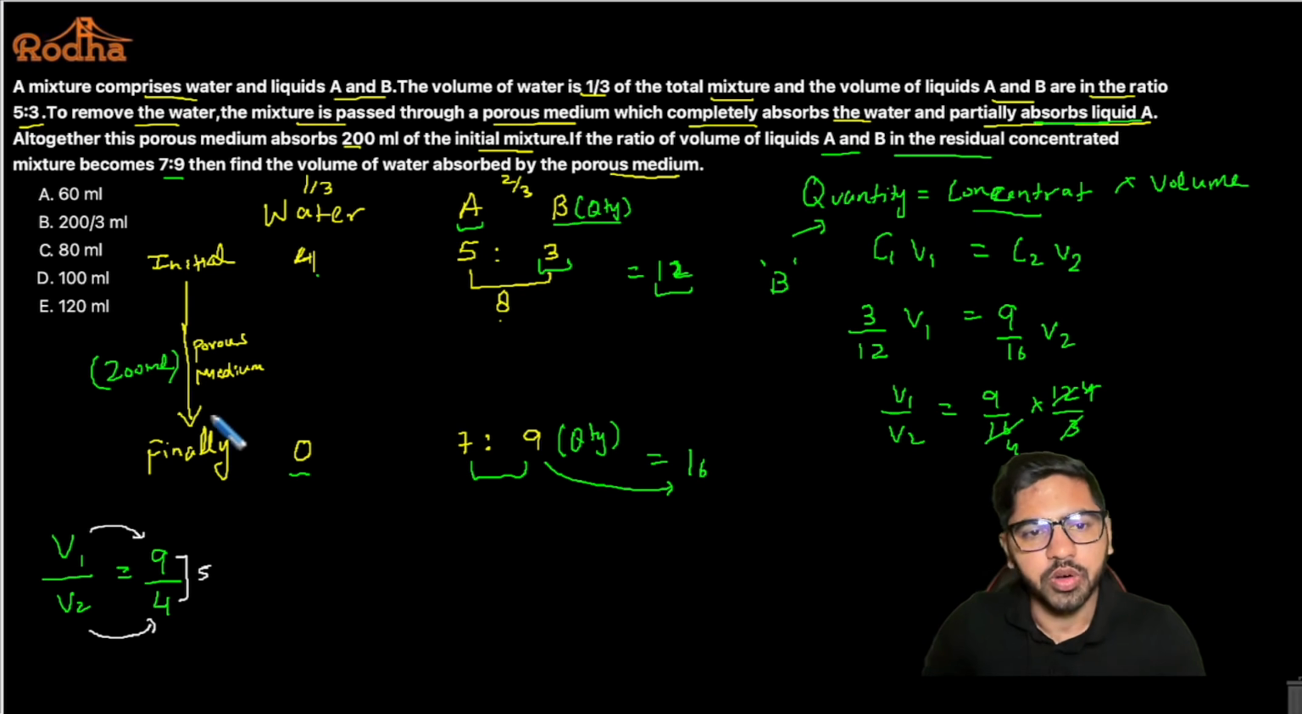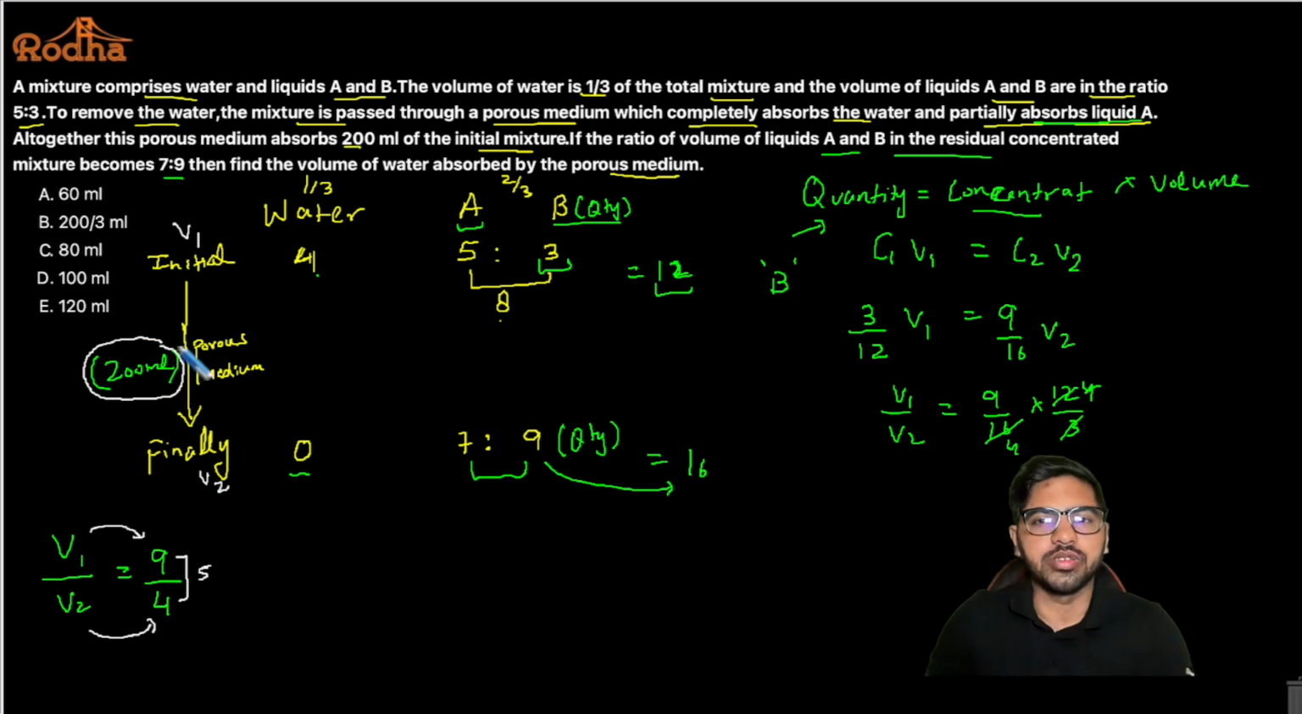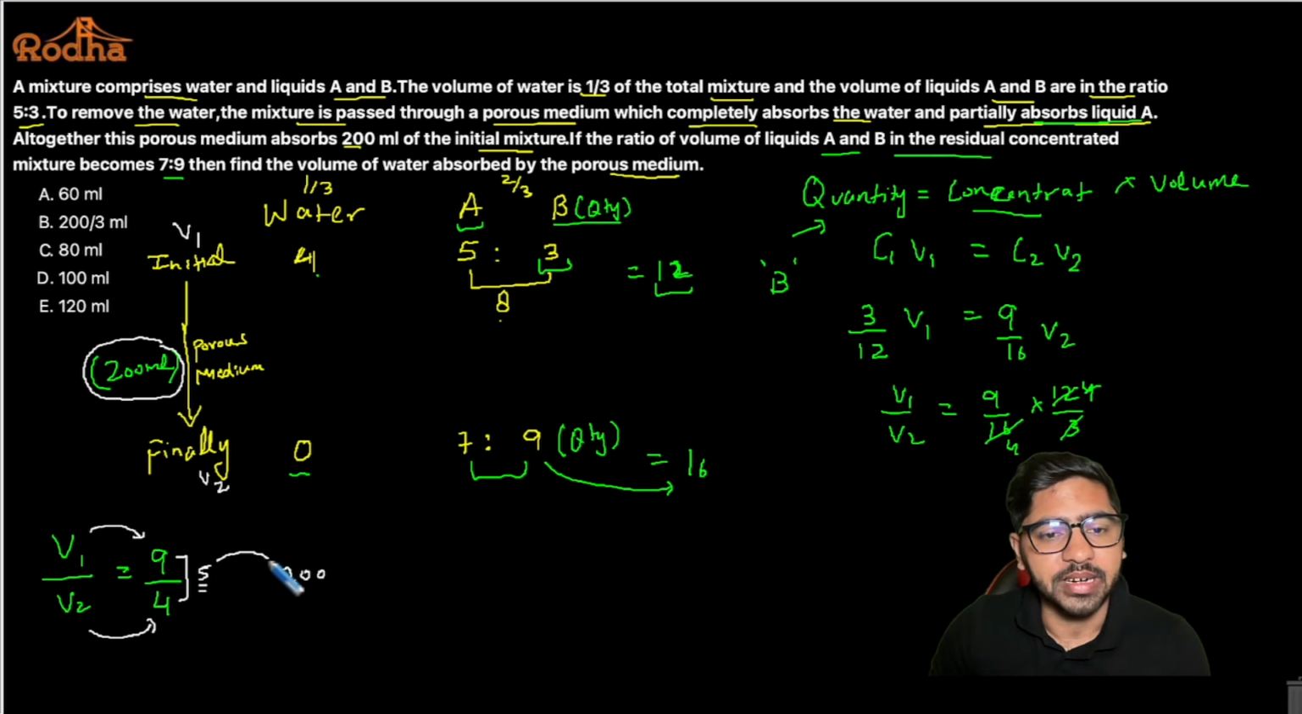But as per the original question, if initial volume is V1 and the final volume is V2, 200 ml has been absorbed by the porous medium, because the actual value is 200 ml, right? So if 5 is the ratio value and the actual value is 200 ml, what is my multiplying factor? I would say it is 40, because to convert this 5 into 200, I need to multiply by 40. So these values will also be multiplied by 40, because it's a multiplying factor, right?